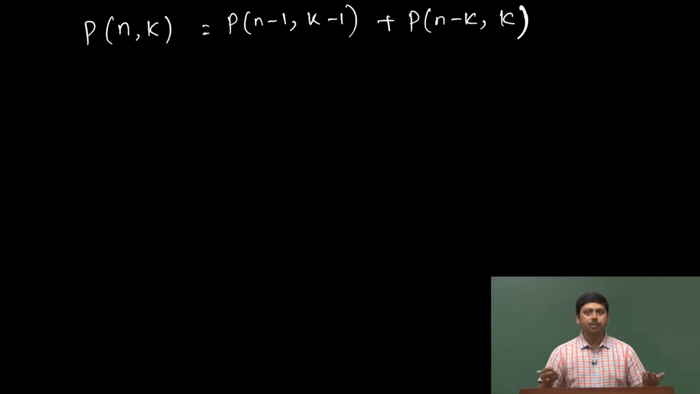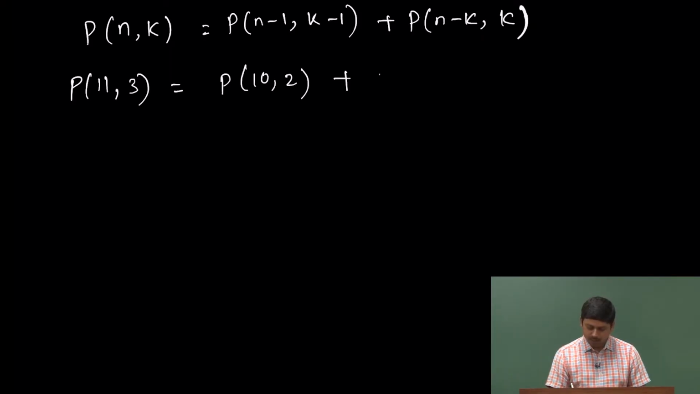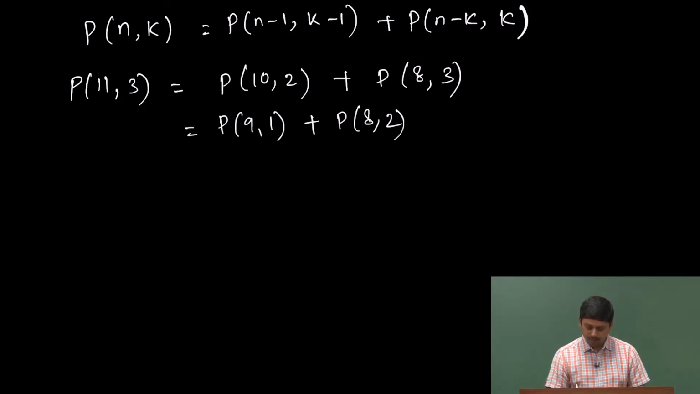For example, if I take an arbitrary n and k, I want to put 11 particles into 3, how many possible ways can I do that? So, I have to use the same formula, n minus 1, k minus 1, which will give me P 10 2 plus P 8 3. Now, P 10 2 can give me P 9 1 plus P 8 2, that is n minus k, k, plus I have P 8 3. Now, P 9 1 or anything with k equal to 1, there is only one way of doing it. I have to divide my integer into one part, that will give me always 1.